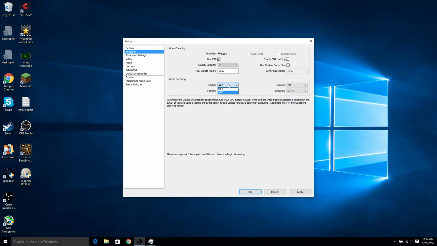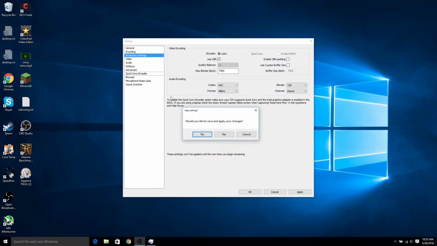AAC for that, that's for the audio, and then 48 is good, and 128 for that is fine. Then that depends on whether you want stereo or just one channel of audio. I like stereo.